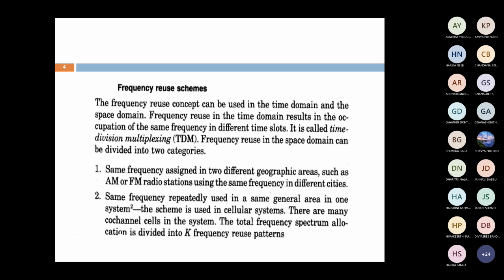You know the concept of time division multiplexing. Suppose frequency reuse is used in the space domain. In the space domain, it is divided into two categories. The first one is the same frequency assigned in two different geographical areas, that is, two different cells, but not adjacent cells.